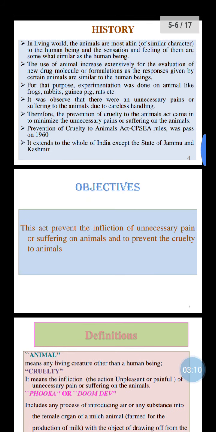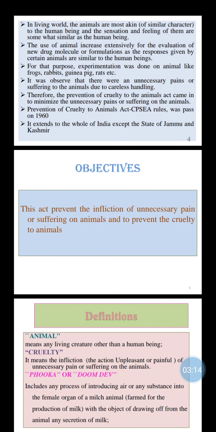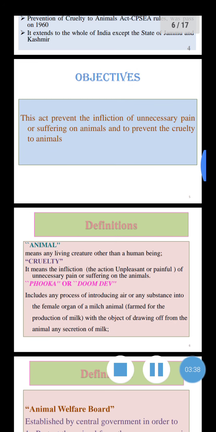Next, the objective. What is the objective of this act? This act prevents the infliction of unnecessary pain or suffering on animals, and prevents cruelty to animals. Very important. Now the next point is definitions.